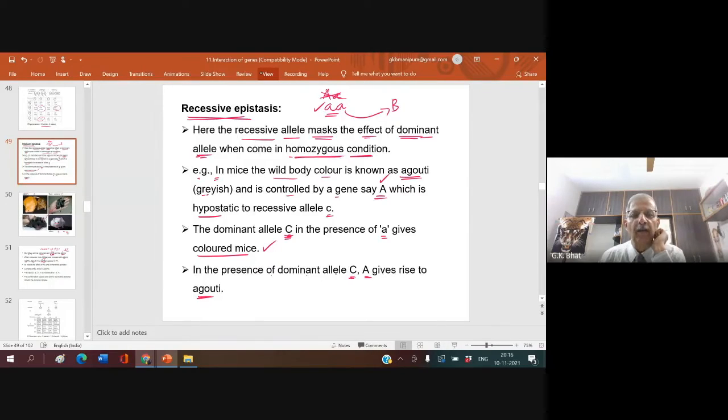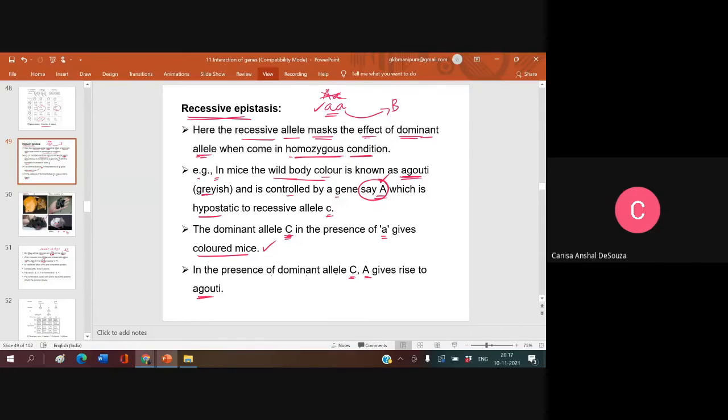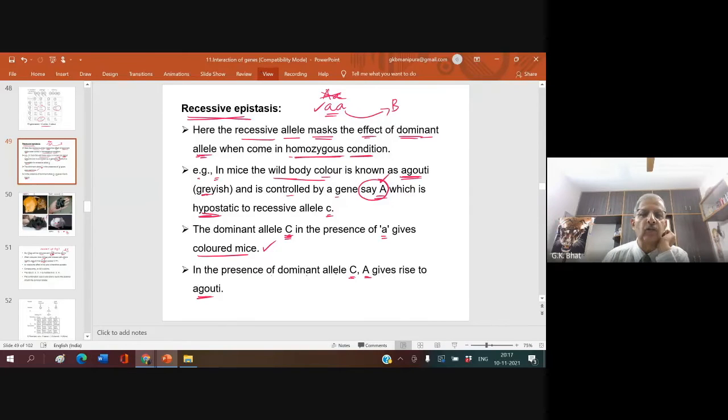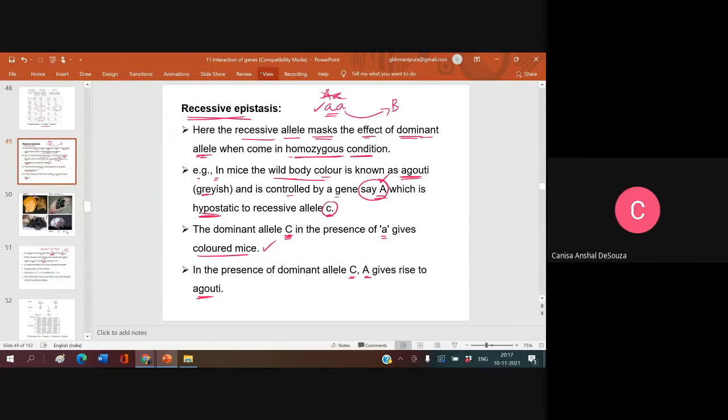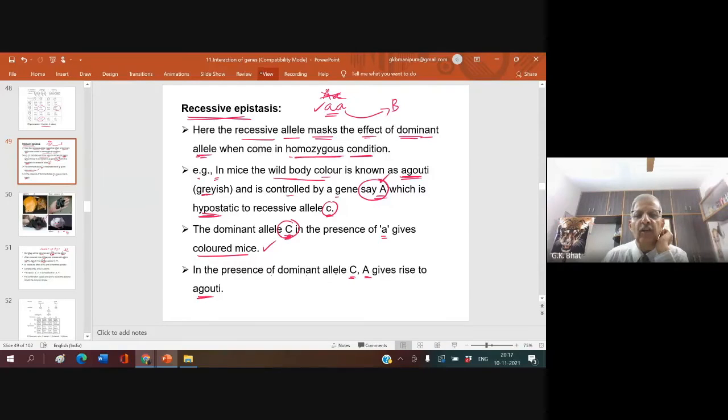In the mice, wild body color is known as agouti, grayish, and is controlled by gene A, which is hypostatic to recessive allele c. The dominant allele capital C in the presence of small a gives colored mice. In the presence of dominant allele C, A gives agouti.